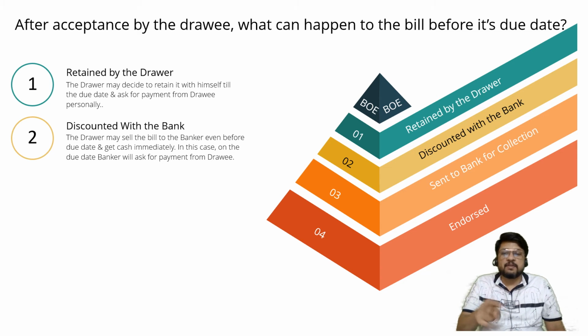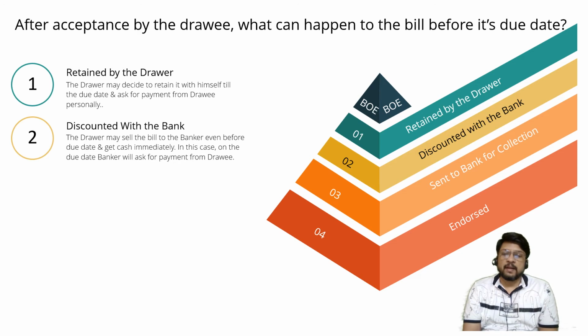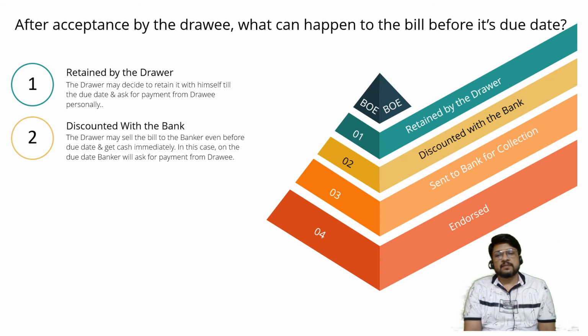But this interest will be considered as discount because it is not paid after the period is over. It is deducted at the beginning of the transaction itself. That's what is called discount. So how to define discounting? When the drawer is selling the bill to the banker even before the due date and getting cash immediately. The day on which he discounts the bill, he immediately gets the cash.